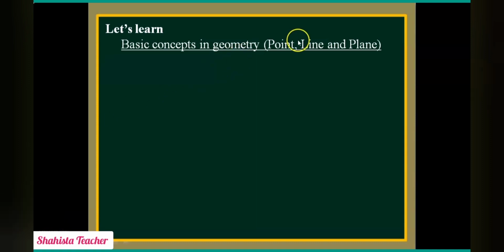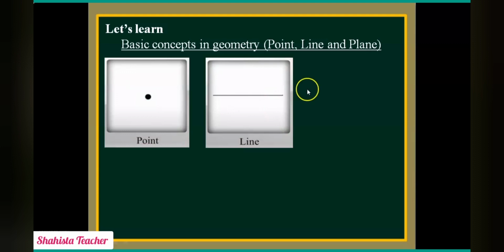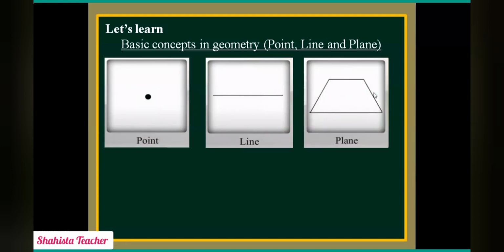Here you will see point, line and plane. See the picture carefully. Now here, this is a point, then a line, and finally here a plane. Students, we do not define a number. Similarly, we do not define a point, a line and a plane. These are some basic concepts in geometry.